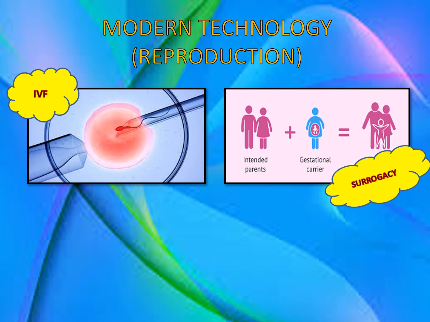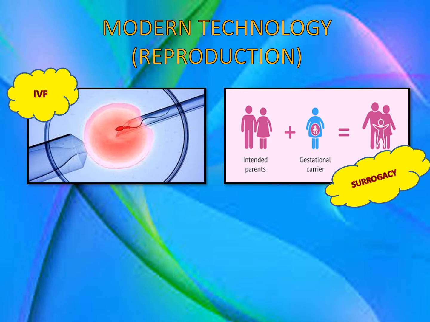You must have heard recently Shah Rukh Khan got a baby through surrogacy. Shilpa Shetty got a baby through surrogacy. Now, in this technique of surrogacy, the oocyte is collected from the ovary of the woman having the problem. That oocyte is fertilized in the test tube, IVF, with the help of the sperm collected from her own husband.